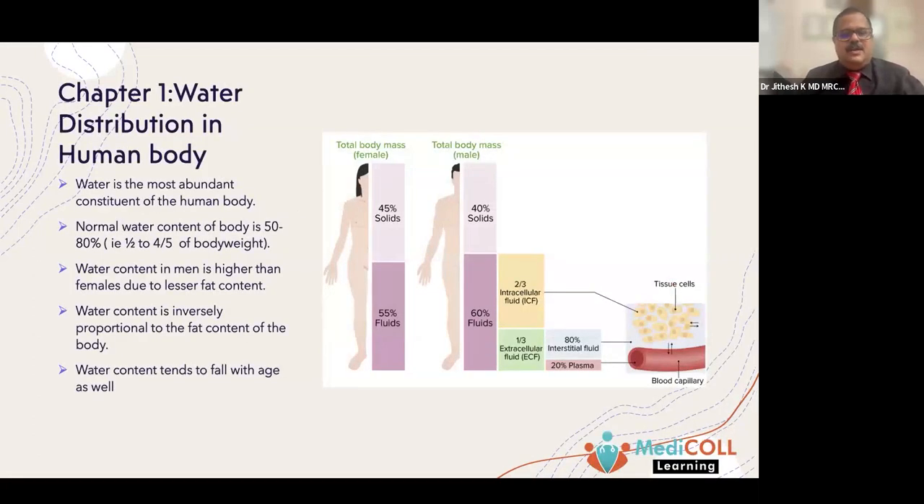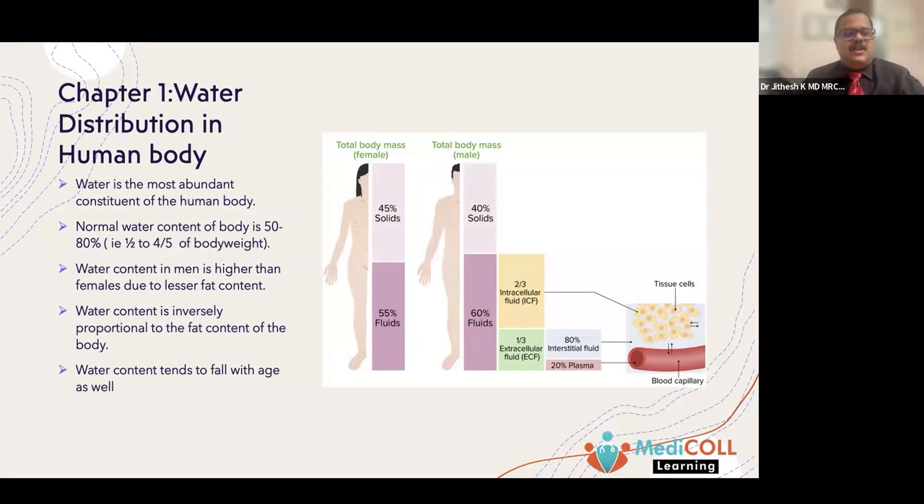We all know that life started from the sea, and the majority of our body is composed of water. Water is the most abundant constituent of the human body, and the normal water content of the body is about 50 to 80%. That is roughly half to 4/5 of your body weight is water. So primarily you are walking water bags.